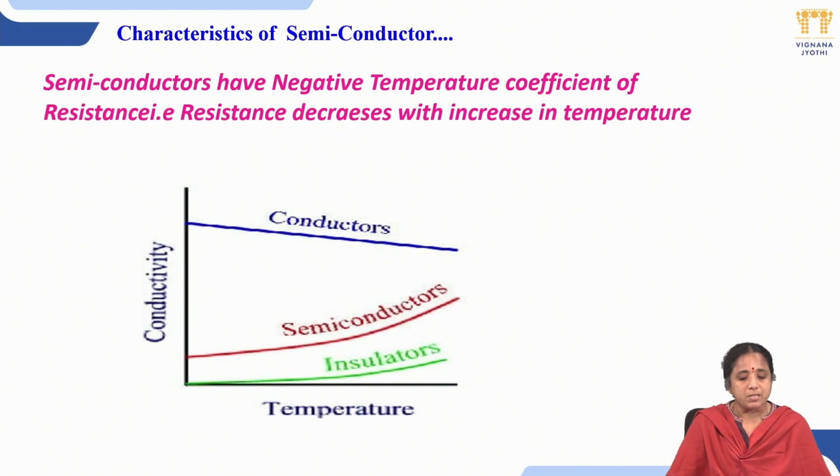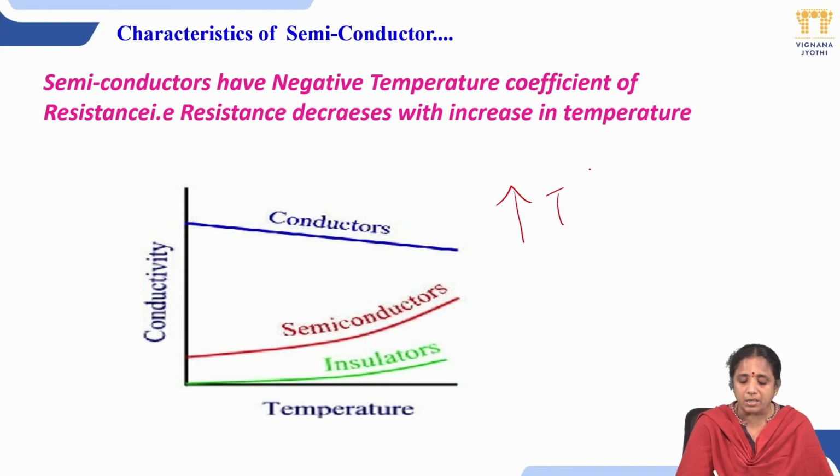Now coming to the next important thing: semiconductors have a negative temperature coefficient of resistance. For example, if you look at conductors, as the temperature increases, the conductivity decreases, because the resistance increases. The collisions between the atoms, molecules or electrons increase, thereby the current decreases.